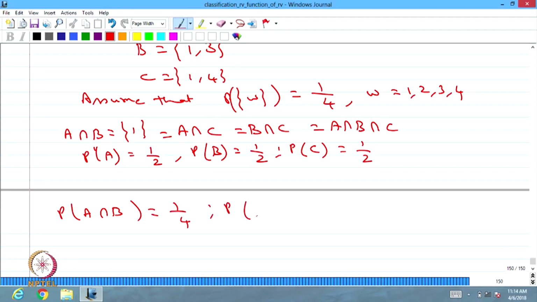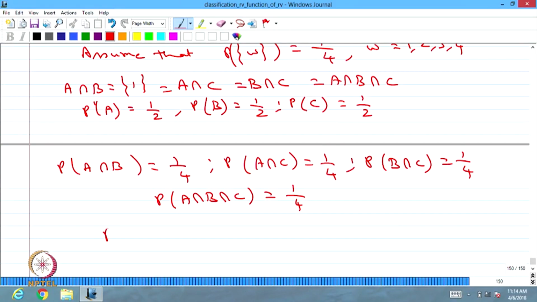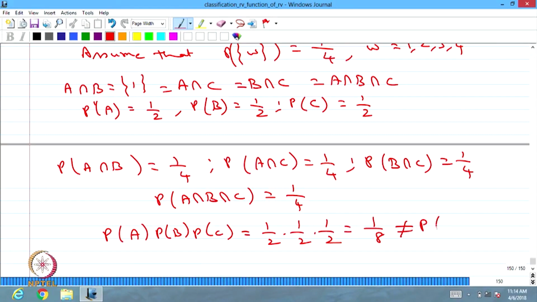Similarly, if you compute P of A intersection C, that is also 1 by 4. Similarly, P of B intersection C, that is also 1 by 4. Whereas P of A intersection B intersection C, that is also 1 by 4. For example, if you test P of A into P of B into P of C, that is going to be 1 by 2 into 1 by 2 into 1 by 2, that is 1 by 8, which is not the same as P of A intersection B intersection C.